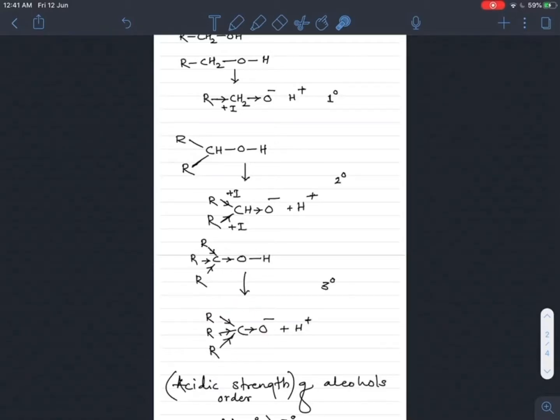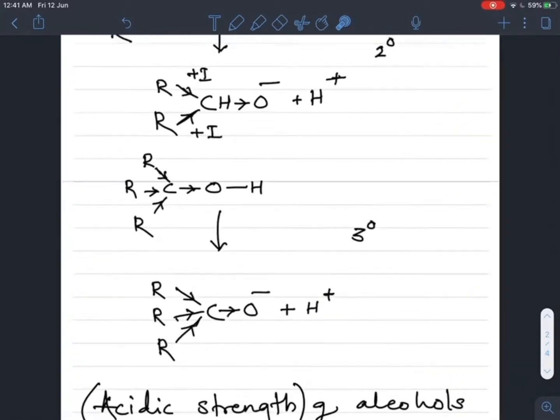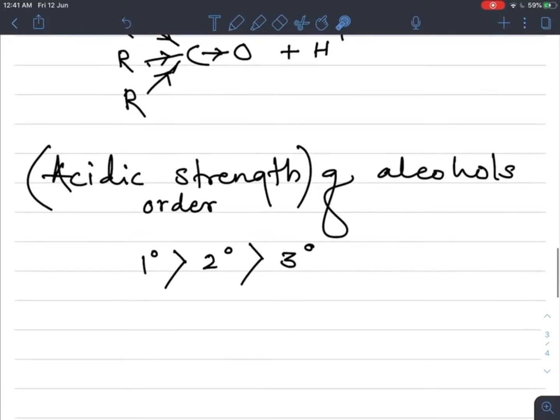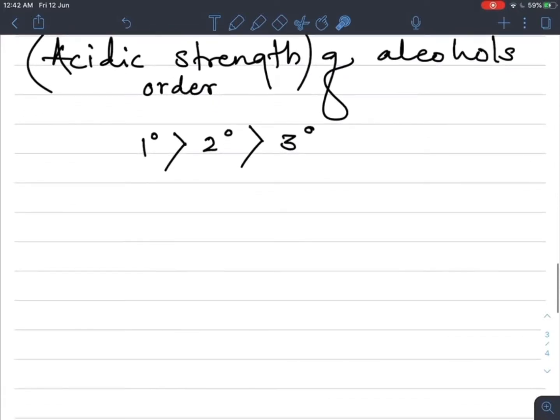So inductive effect increases towards primary, secondary and tertiary, and acidic strength decreases. So this is the most important acidic strength order. You keep in mind that many times a question is asked on this acidic strength order.